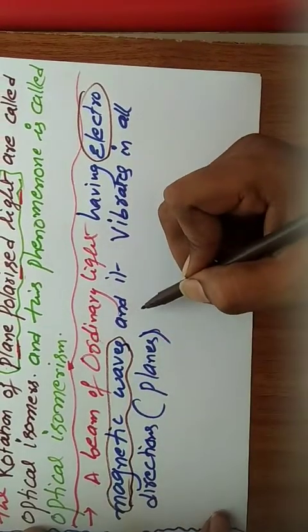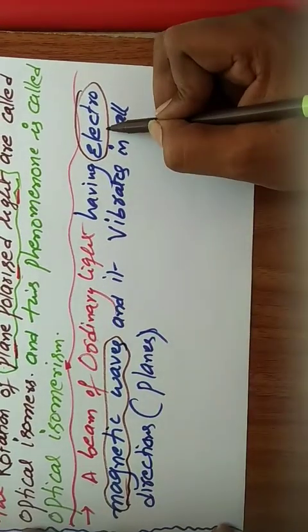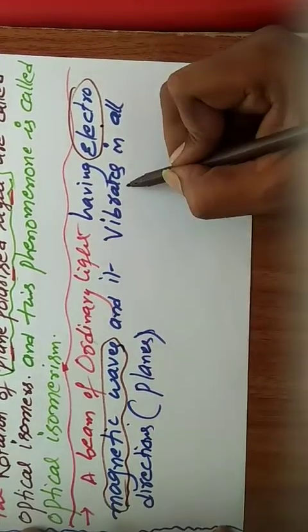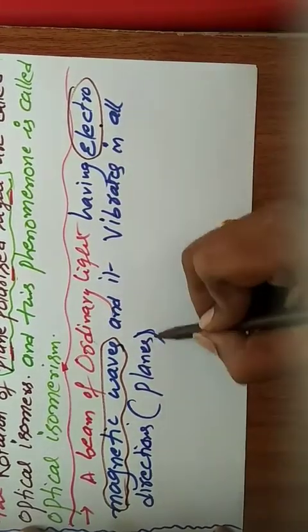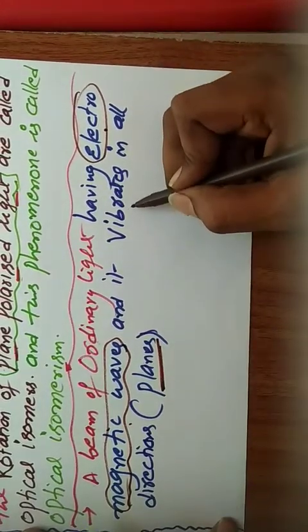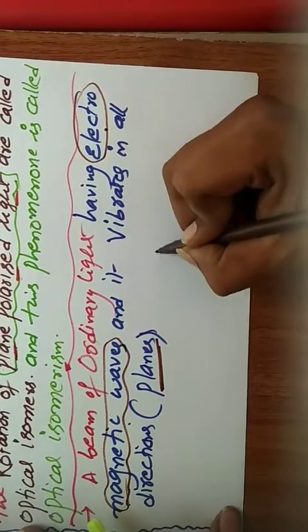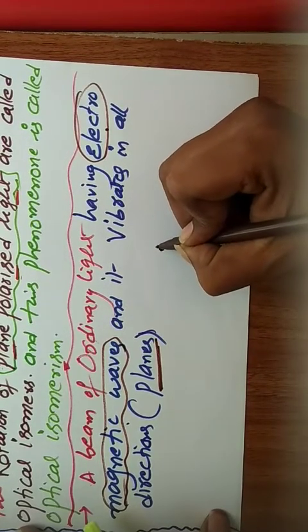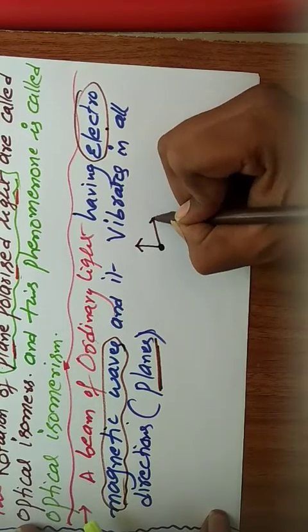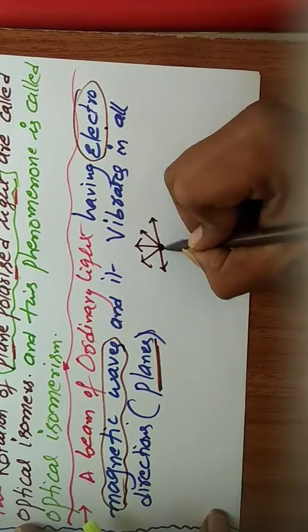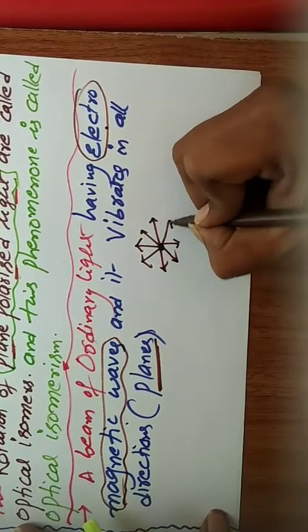Already you learned in physics, the electric field is there, the magnetic field is also there. It vibrates in all directions, nothing but all planes. What does all directions mean? This is the light particle. This light particle travels in all directions: x-axis, y-axis and z-axis.